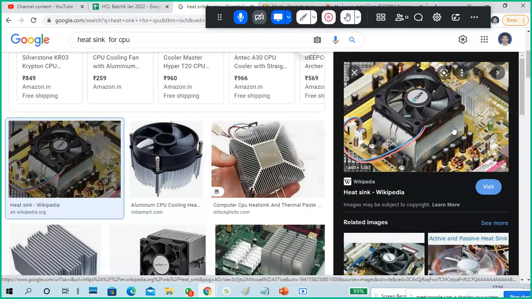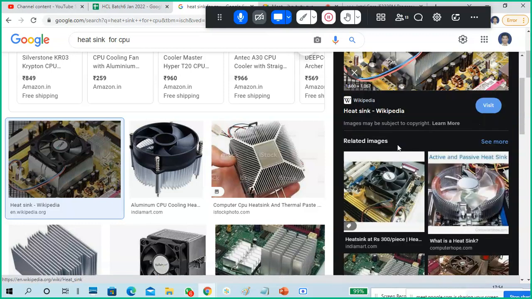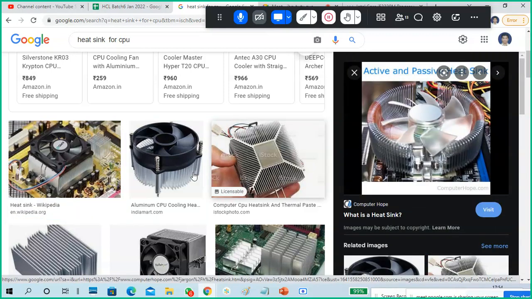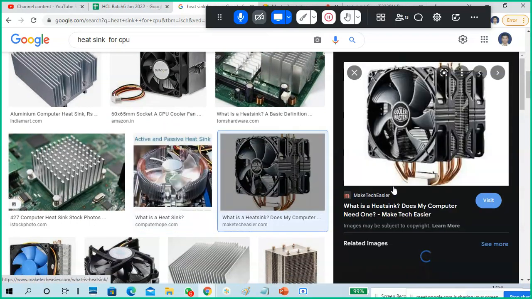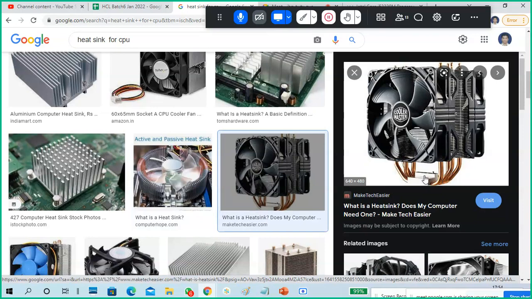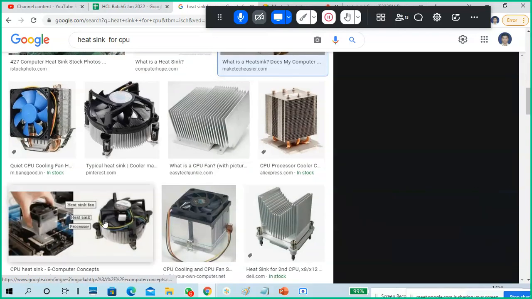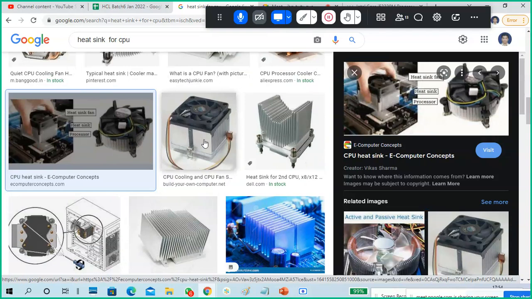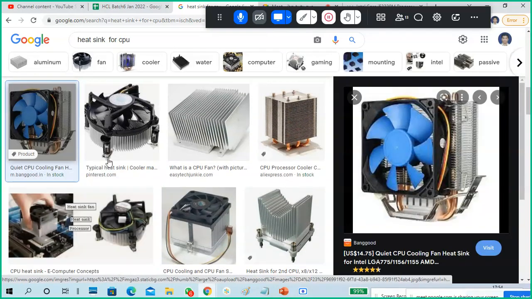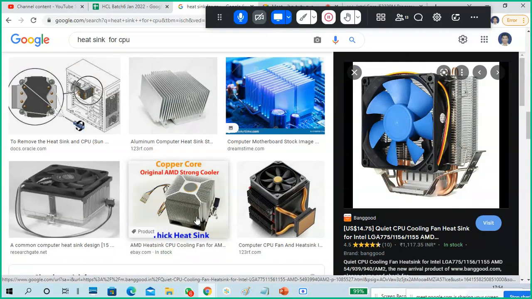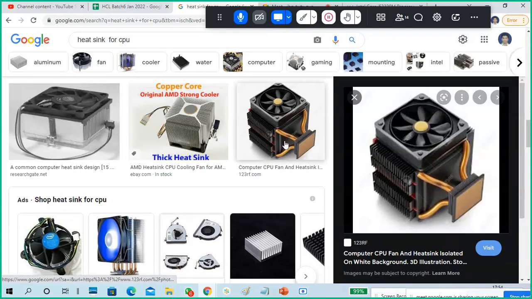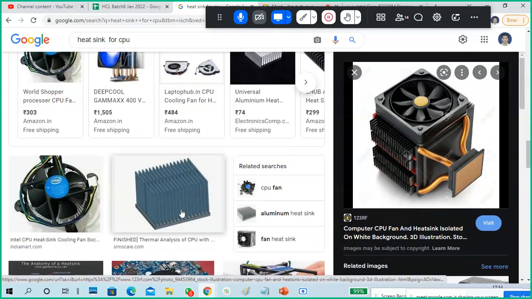It's an aluminum one. That's a heat sink, and there is a fan. You can get copper rods also, like this. Here the bottom is a heat sink fixed with copper rods. Copper rods distribute the heat to this heat sink and out. There are different types of cooling systems. Generally we are using an air cooling system. For processors that generate more heat, we use a water cooling system; oil cooling systems are also available.